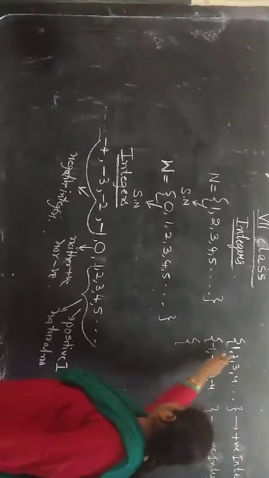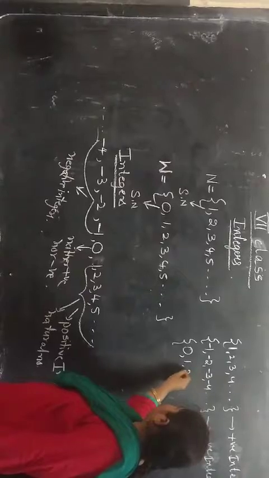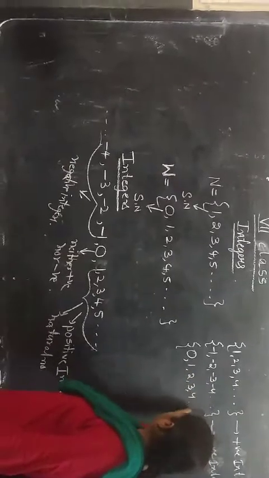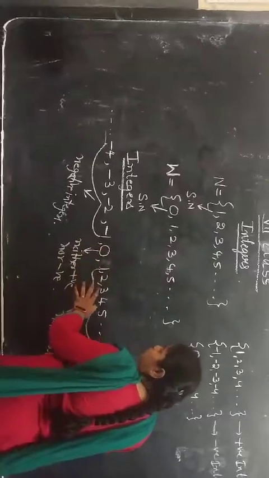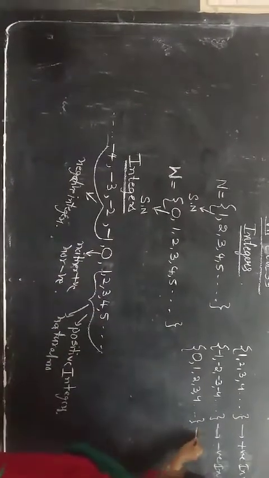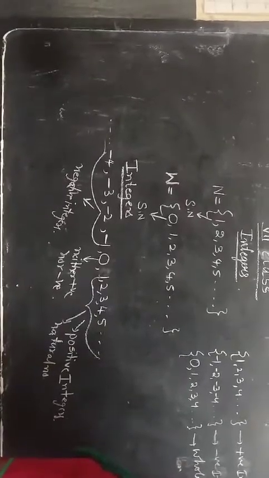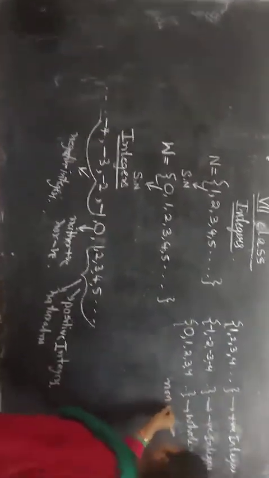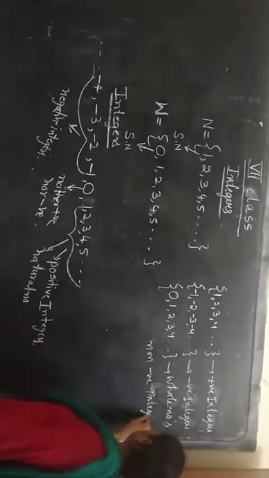For these positive integers I am including 0 also: 0, 1, 2, 3, 4 and so on. Including 0, these are called whole numbers, and we can also call them non-negative integers.